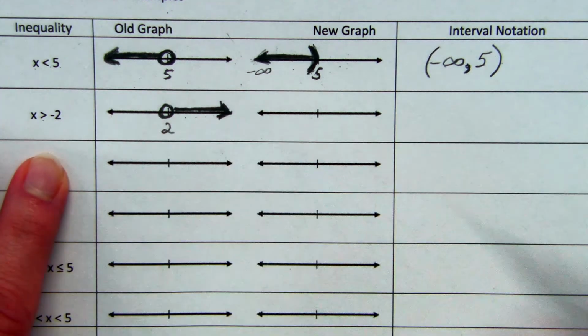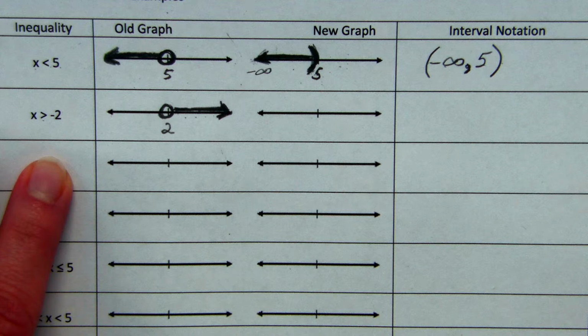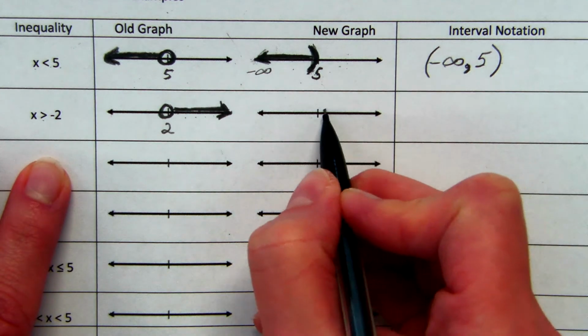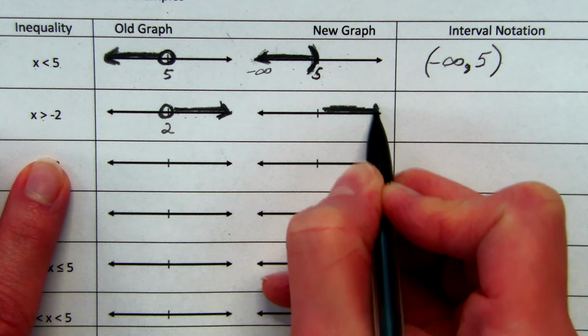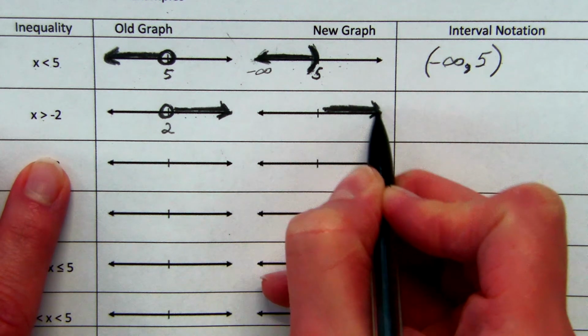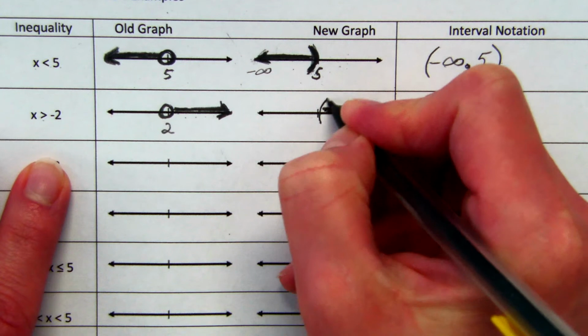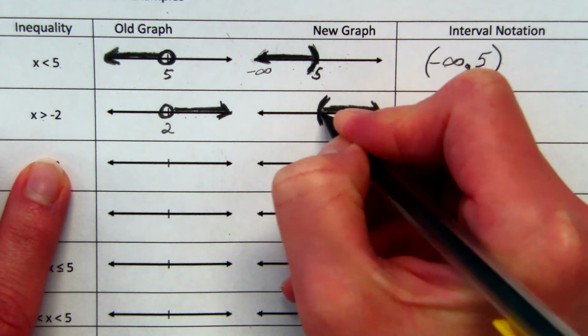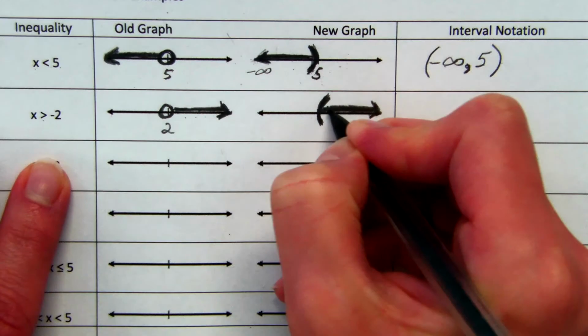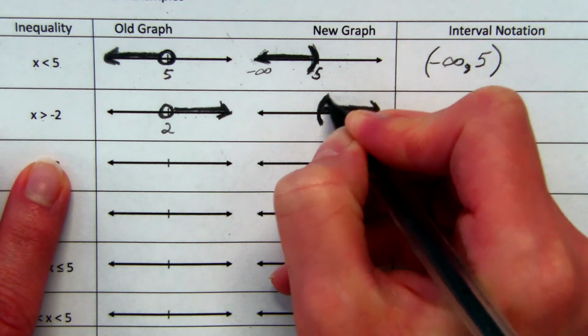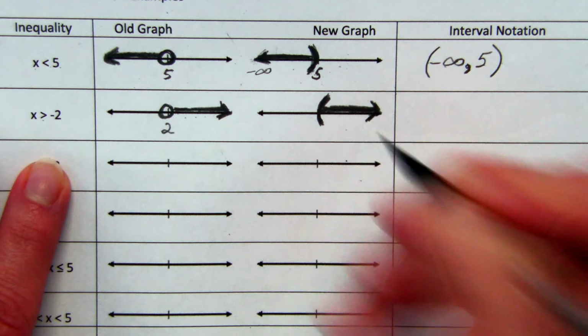So this is the way that we have graphed those in the past. The graph using your interval notation endpoints is basically the same. We have this arrow going off this way, but we have an open parentheses on this end. All right, so again, this opens the same direction that the arrow points.